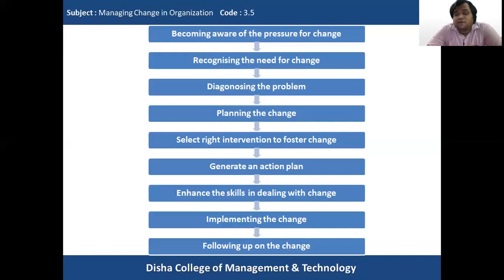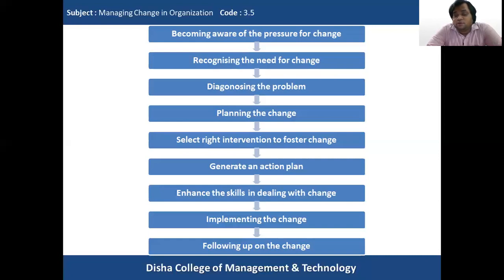Then comes, finally, the last stage, that is following up on the change. Here, after implementing the change, the change agent and the change support team should understand how far they are able to achieve the goals they had predetermined, see what the results are, and see whether they have accomplished the plans or the goals they had set in the beginning.